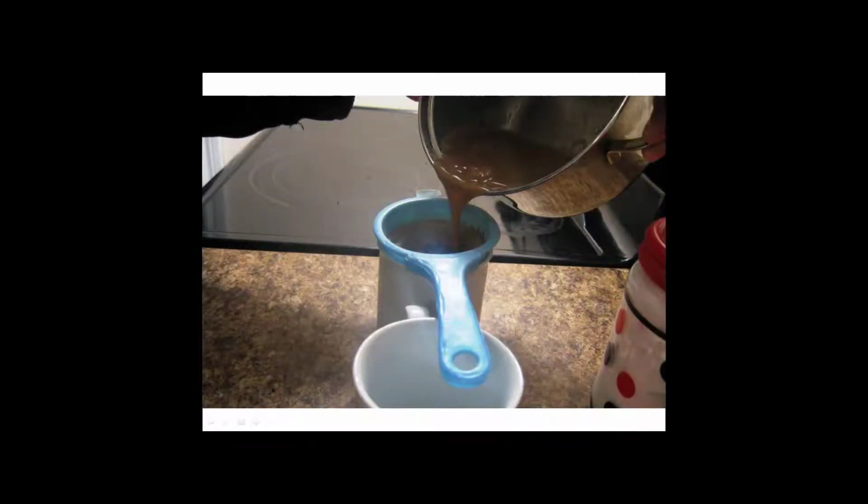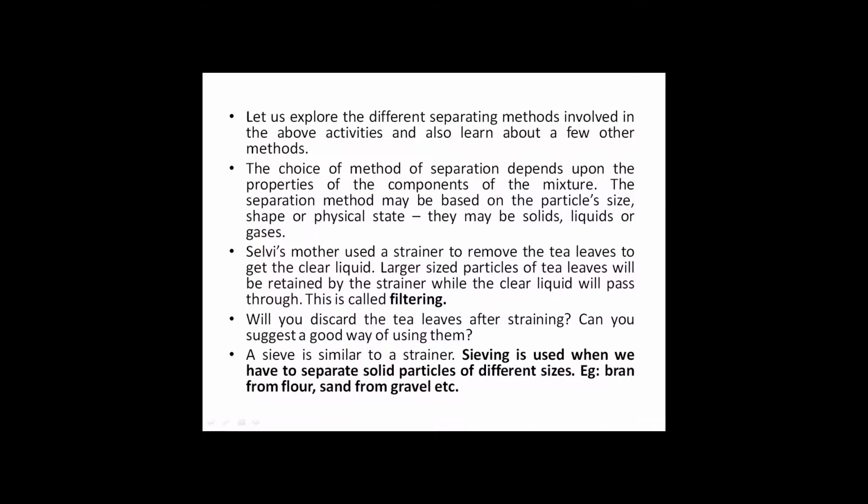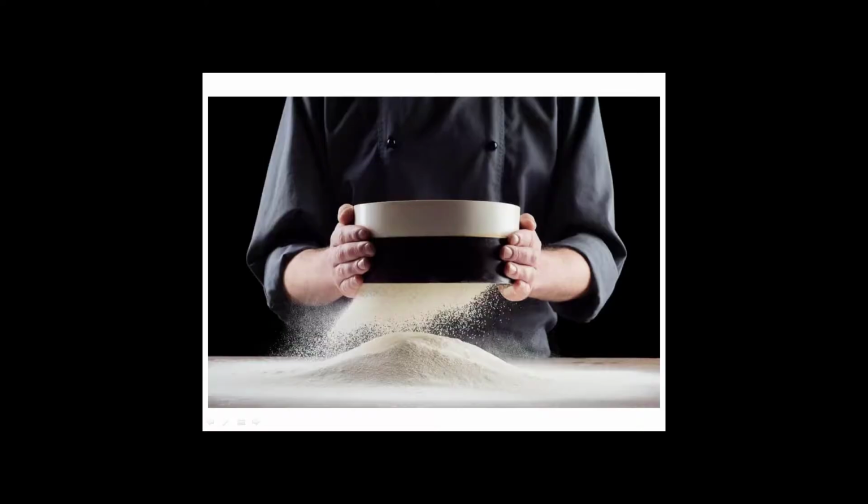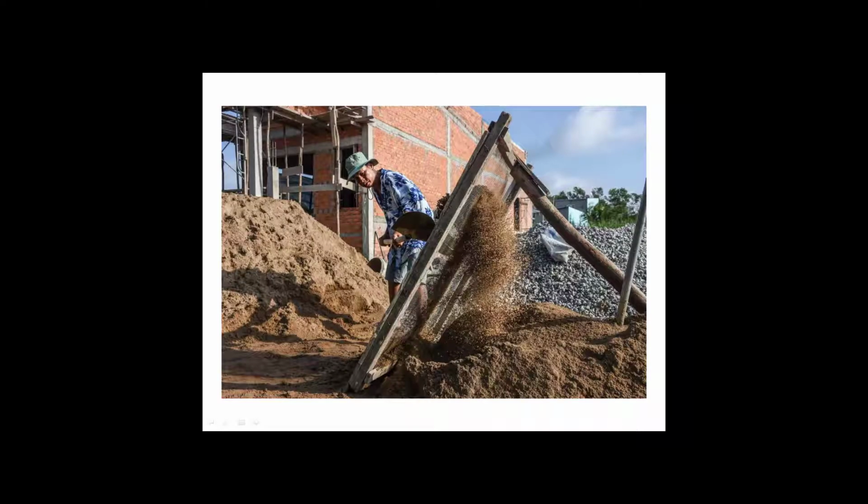Selvi's mother used a strainer to remove the tea leaves to get the clear liquid. Larger size particles of the tea leaves will be retained by the strainer while the clear liquid will pass through. This is called filtering. Will you discard the tea leaves after straining? Can you suggest a good way of using them? A sieve is similar to a strainer. Sieving is used when we have to separate solid particles of different size. Example, bran from flour, sand from gravel, etc.